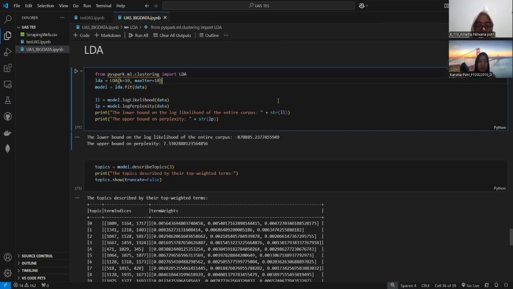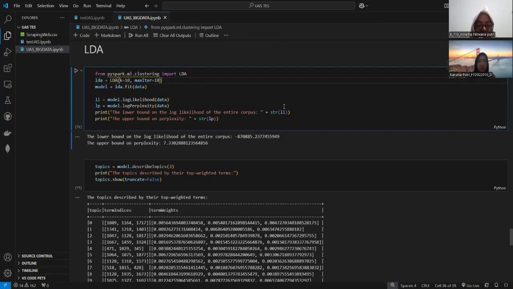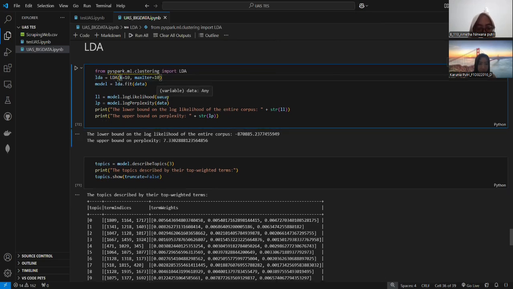Okay. This code uses LDA to find 10 topics in a dataset. After running the model for 10 iterations, it calculates two key numbers. One, log likelihood, shows how well the model fits the data.